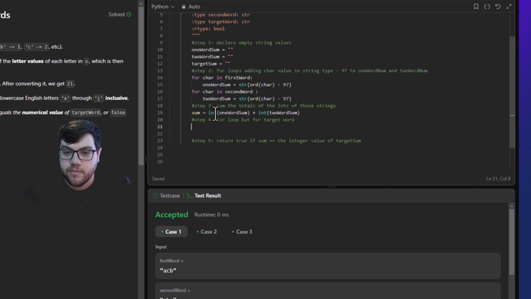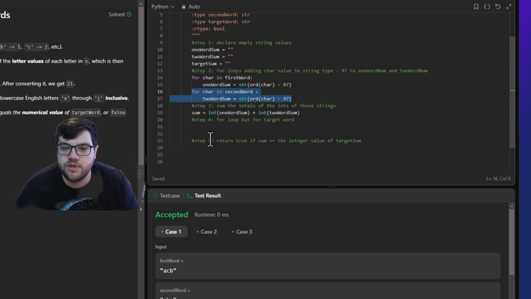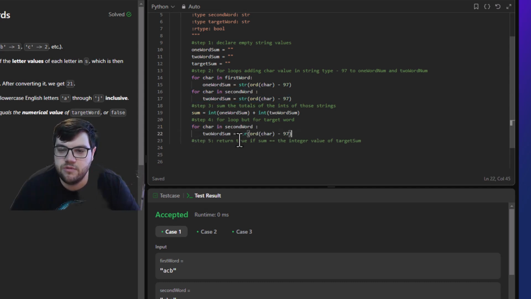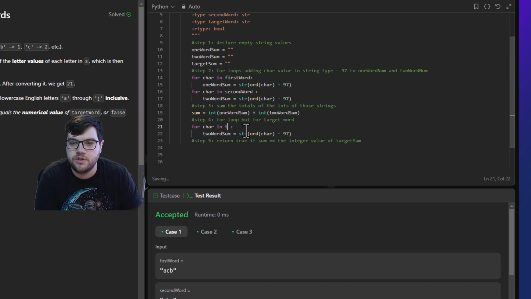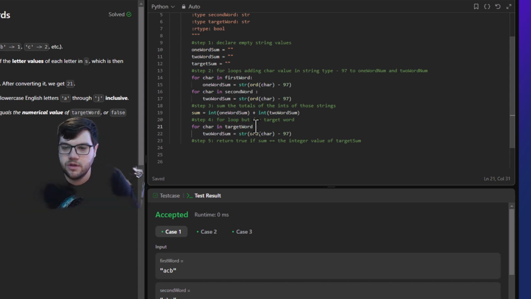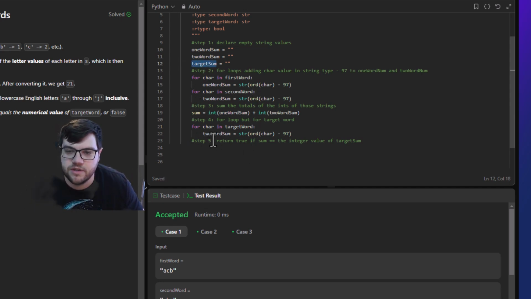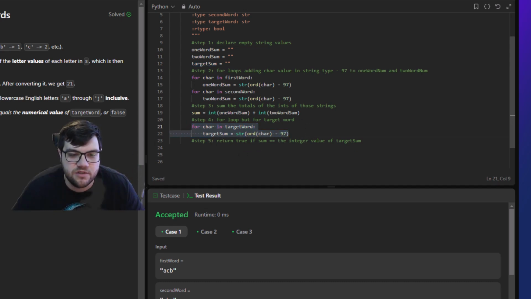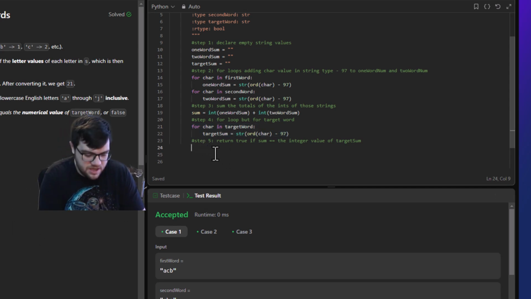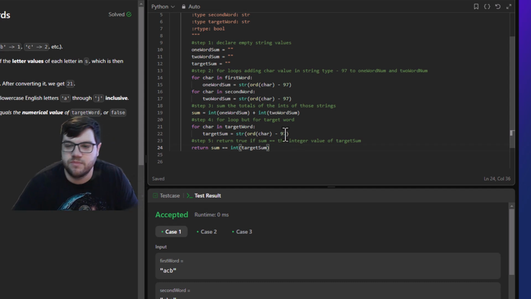Okay, so now we have the sum, but we still need to find out what it is for the target word. So we're going to take the same loop, but instead of this, we're going to do target word, and then instead of that, we're going to do target sum. That'll give us the same value. It'll basically turn this from CDB into 231. And then all we have to do at the end is return if the sum equals int target sum, because this will still be a string right here, so we have to turn it into an int and then compare if this sum equals the target word here.